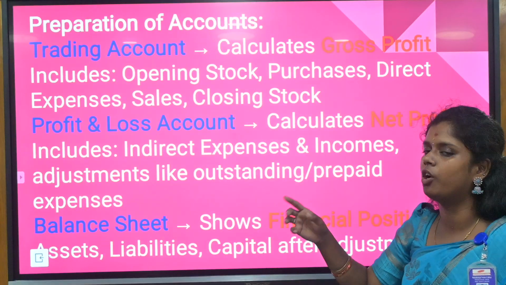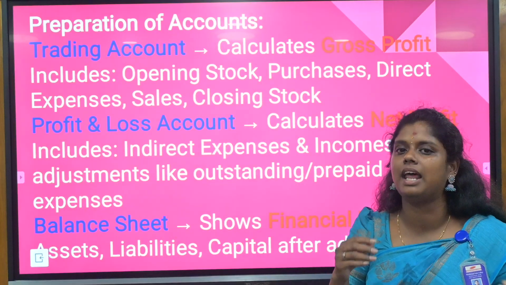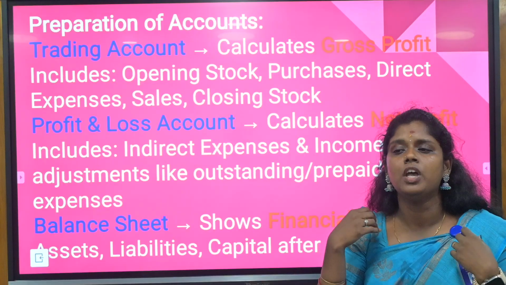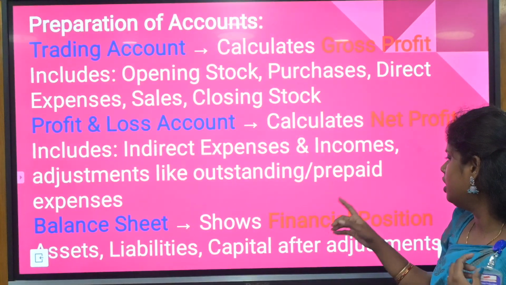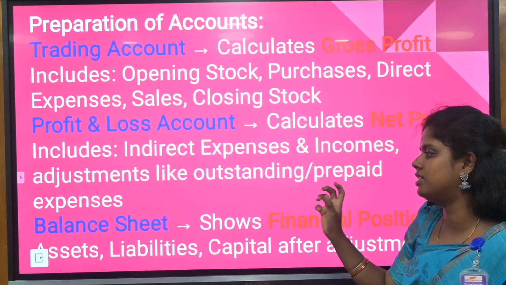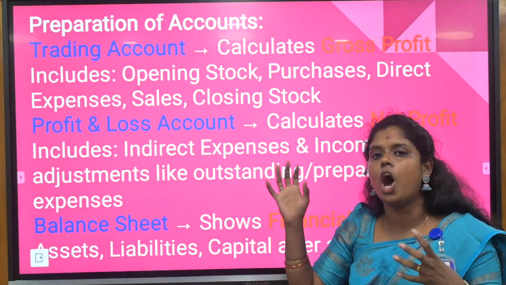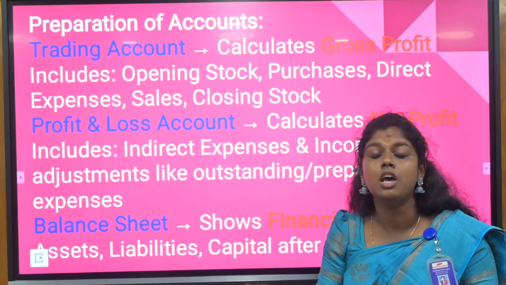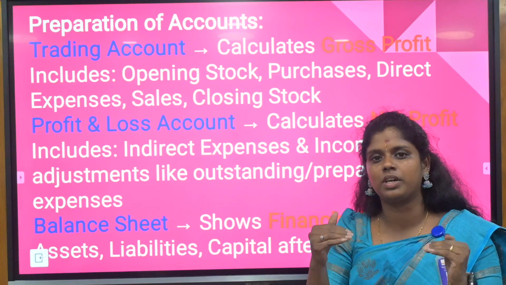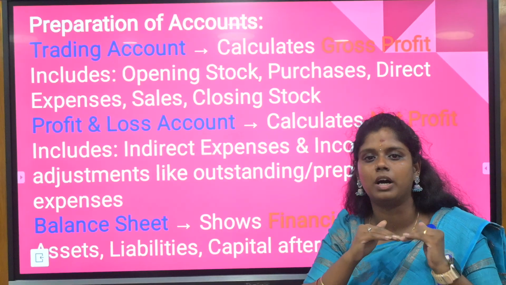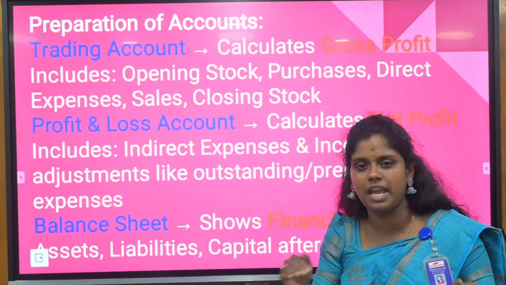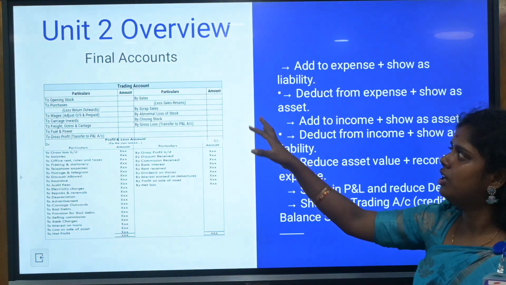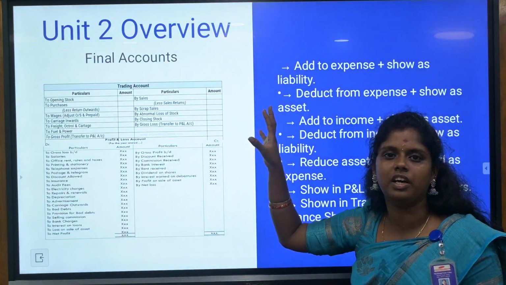In the balance sheet you are going to give separate things like assets and liabilities. The asset side will be on your left hand side and liabilities will be on your right hand side. Here the financial position will be stated upon the assets and liabilities. According to that you will be giving all the information related to them. Finally your main task is to complete the assets and liabilities with the correct total, the exact same total. This is all about unit 2.